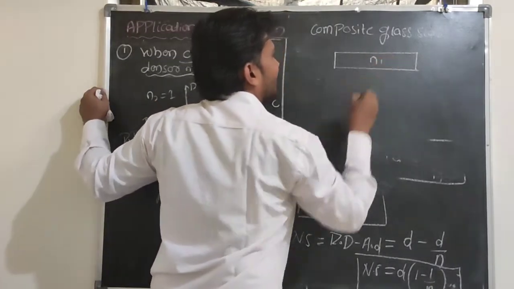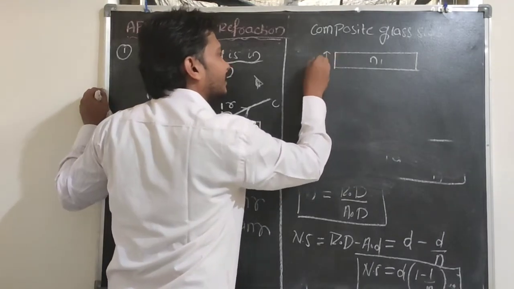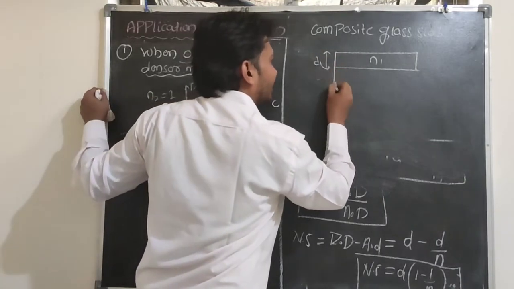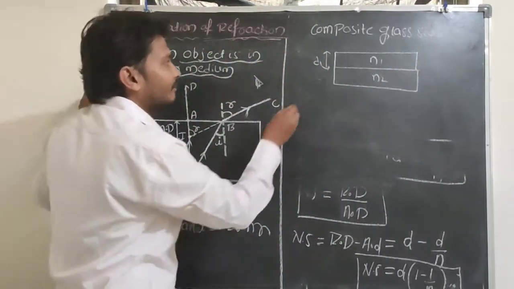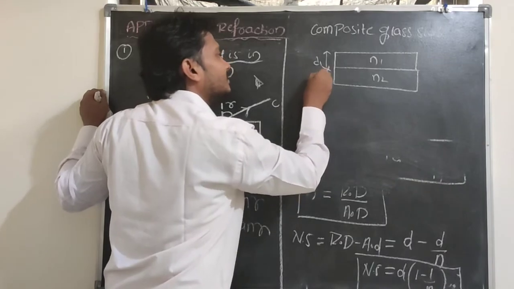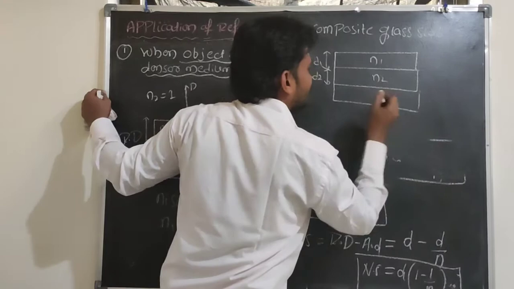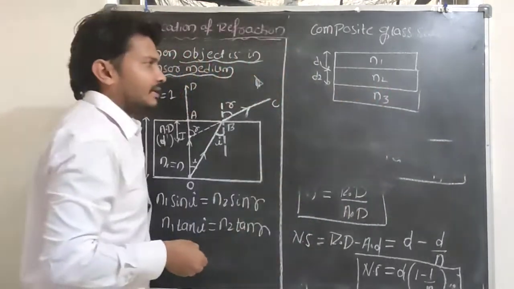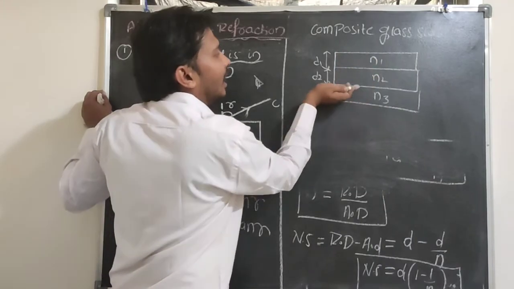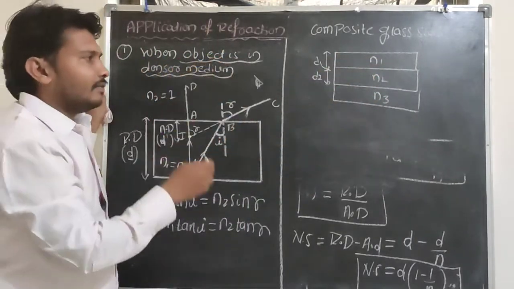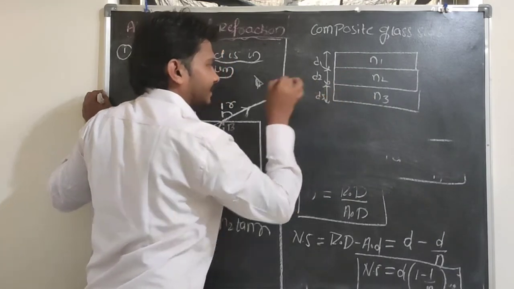For example, the first glass having refractive index N1, its thickness is D1, and another glass is attached to this one, its refractive index is N2, and this distance is D2 I will consider, and similarly another. So this is refractive index N3. For example, two glass slabs having refractive index N1 and N2, and at the bottom water or another liquid is placed, its refractive index is N3 and its thickness is D3.